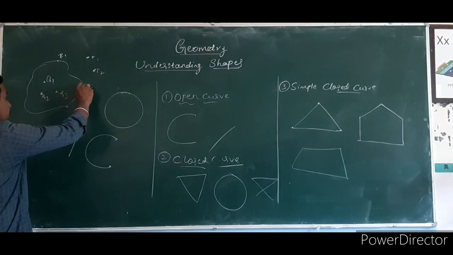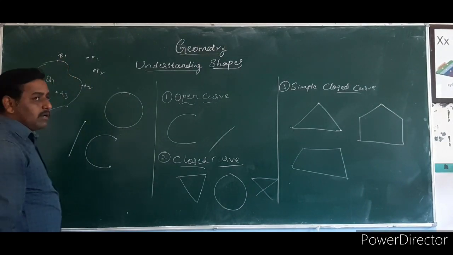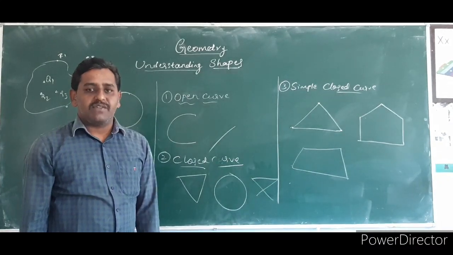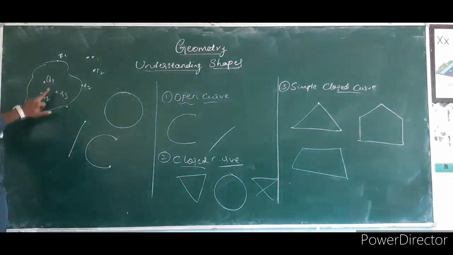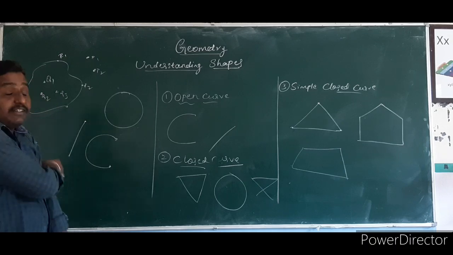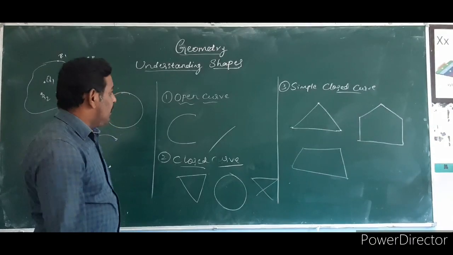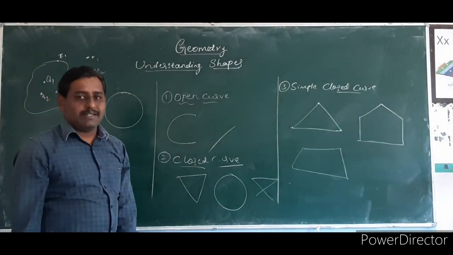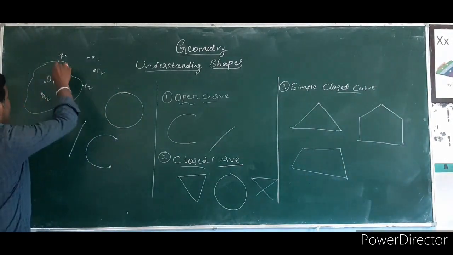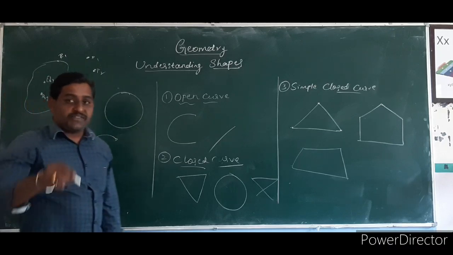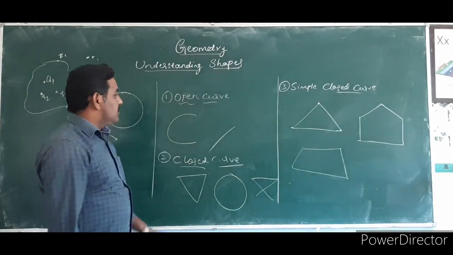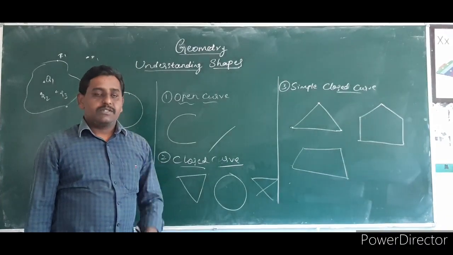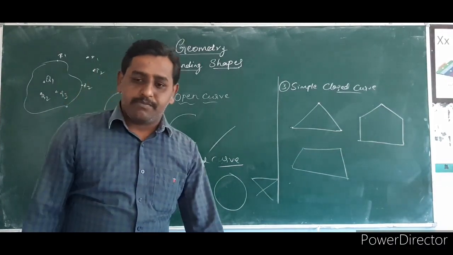The points on the path of the curve we call points on the curve. Here Q1, Q2, Q3 are inside, that's why they are called interior points, and P1, P2 are outside the curve, that's why they are exterior points. R1 and R2 are on the curve, so they are called points on the curve. So next we are moving to the next topic.